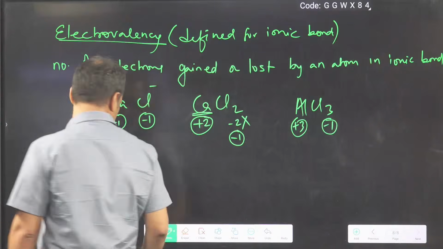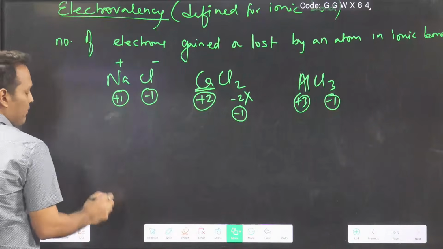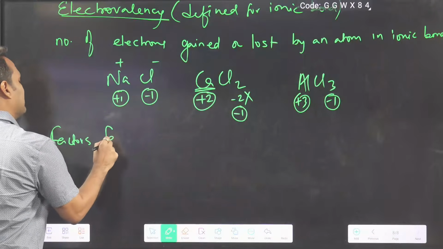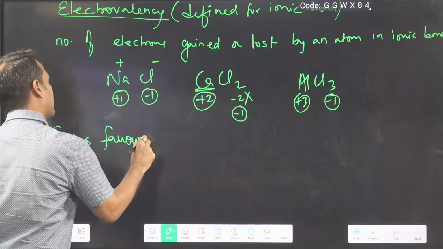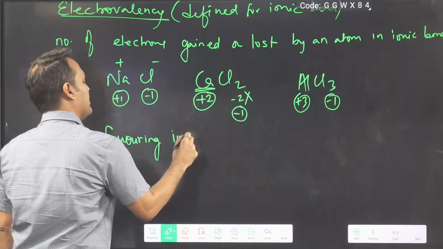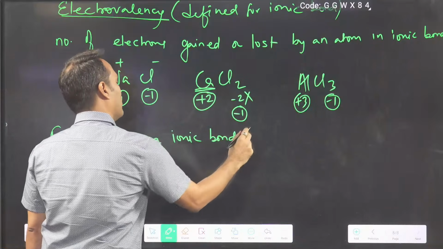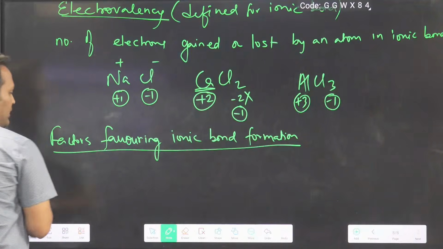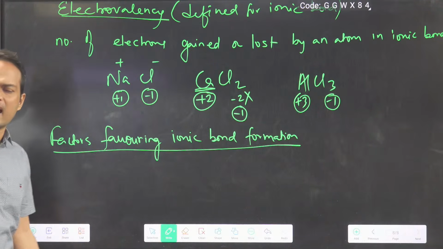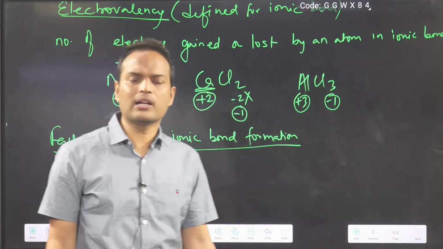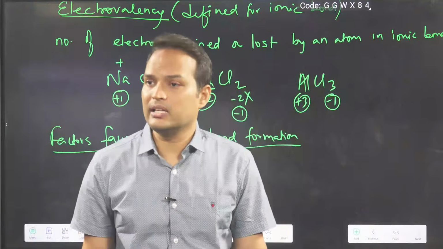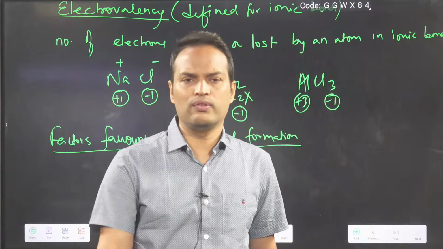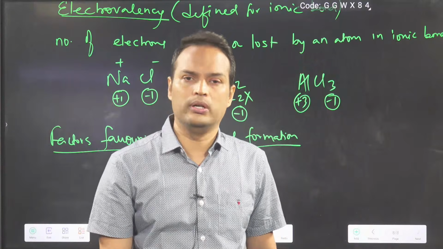Clear to everyone? Now we will write our next point, factors favoring ionic bond formation: how an ionic bond can be formed, where it can be formed easily. Sometimes they ask which of the following is an ionic compound.